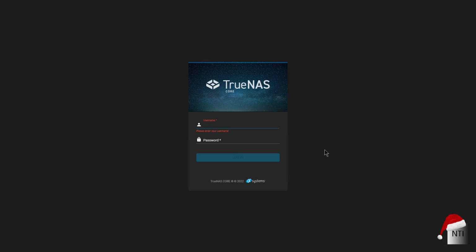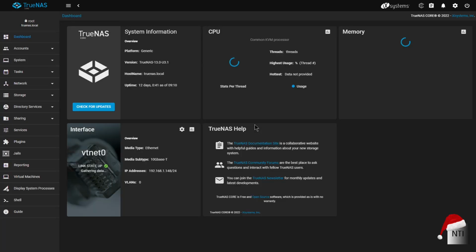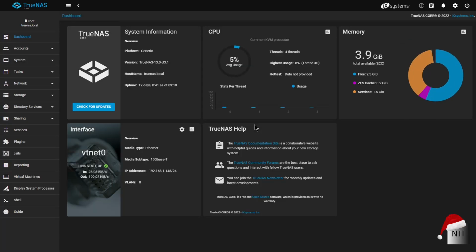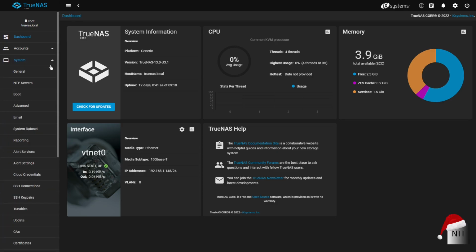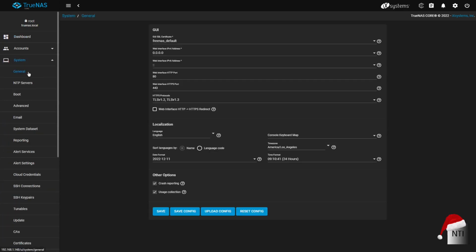Okay, so as you can see I'm at the TrueNAS Core login page, and of course, I'm going to have to log in. And as you can see, I'm at the dashboard. So in order to access the General tab, we're going to need to go over to System in the top left and go to General. And here you can see our General tab. So now I can show you exactly what we can do within this tab.